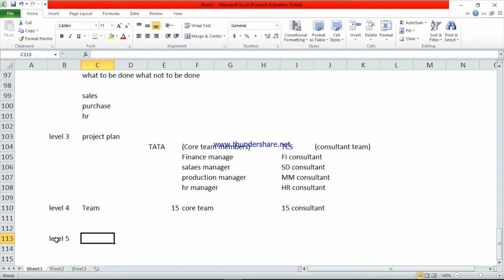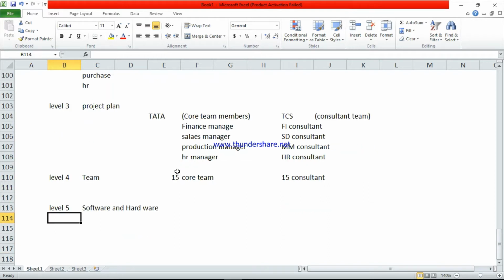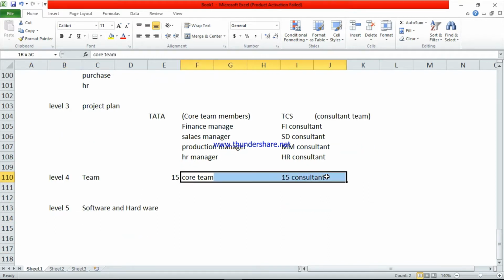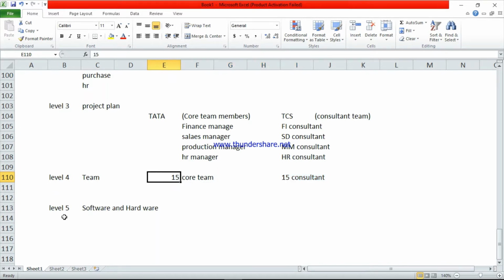This is related to software and hardware. So here the management core team and TCS team managers will provide the SAP credentials and everything to these 15 plus 15, these 30 members. Level 5 means entirely it is related to software and hardware. So they will do all the configuration. First, they will take the SAP software from SAP and they will install the software. This is related to level 5.